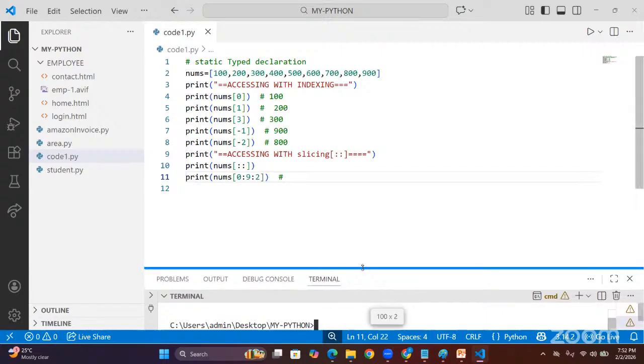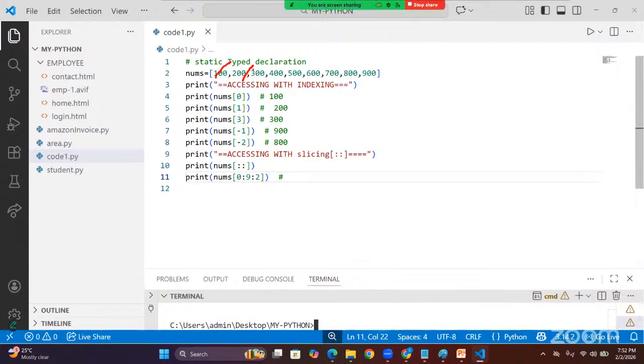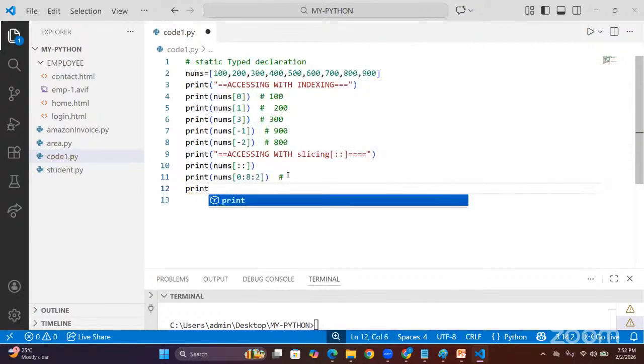Why 700, sir? Actually, what is the index position here? 0, 1, 2, 3, 4, 5, 6, 7, and 8. But I gave 9, so that is the limit. When you give 8, 9 is not going to be printed. Means what, in slicing the last position is excluded.